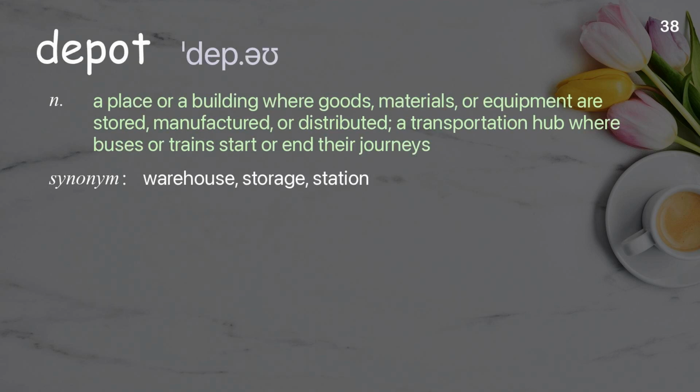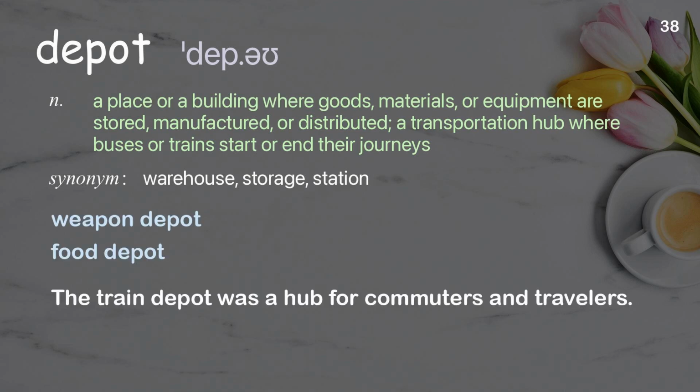Depot. A place or a building where goods, materials, or equipment are stored, manufactured, or distributed. A transportation hub where buses or trains start or end their journeys. Examples: Weapon depot, food depot. The train depot was a hub for commuters and travelers.